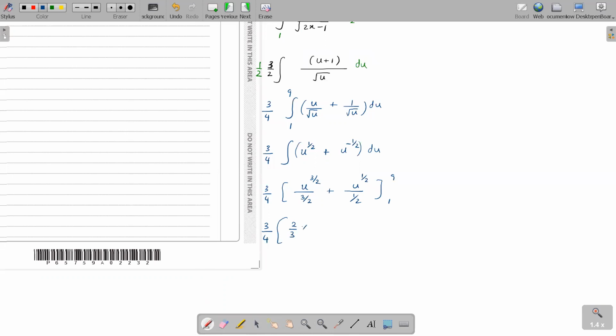This is 2 over 3, since the denominator 3 over 2 gives 2 over 3, times 9 to the power 3 over 2. Plus 1, the denominator half means it's 2 over 1, times 9 to the power half.